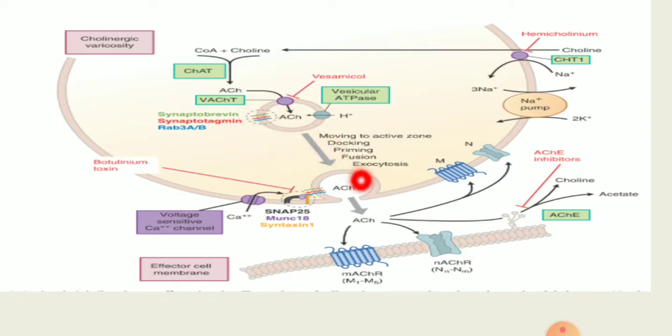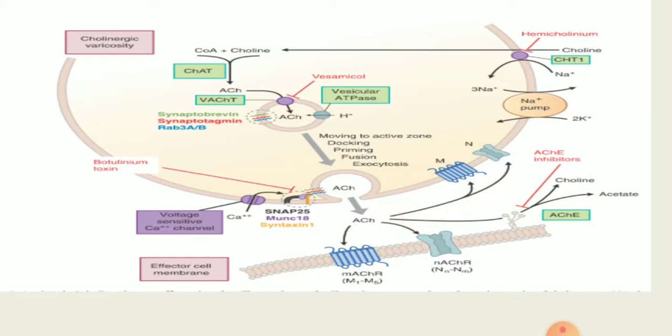The main difference is once depolarization occurs due to the voltage gated entry of calcium, there will be release of acetylcholine. Once the acetylcholine is released, it is completely metabolized by acetylcholine esterase. There is no uptake happening in case of acetylcholine, unlike noradrenaline, where there will be 70% uptake.